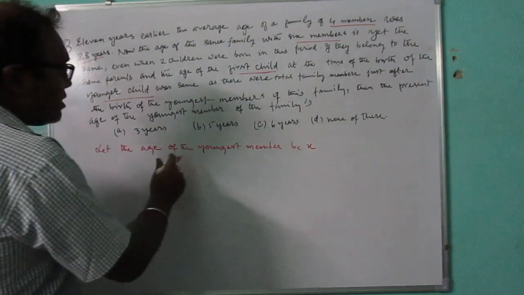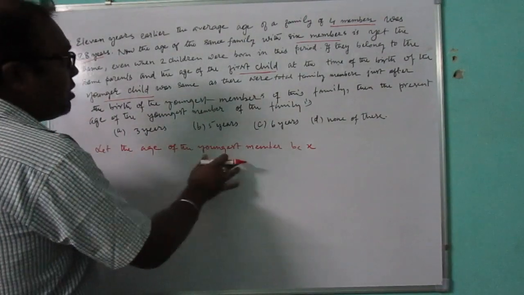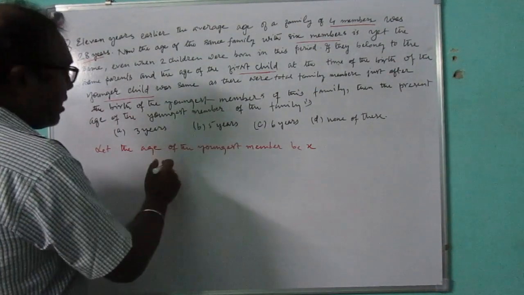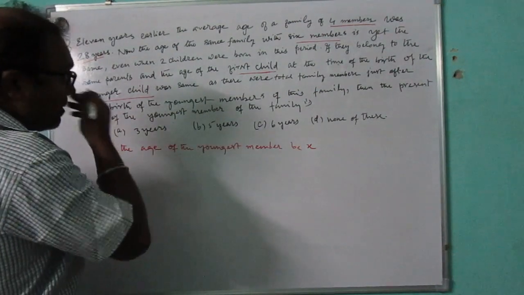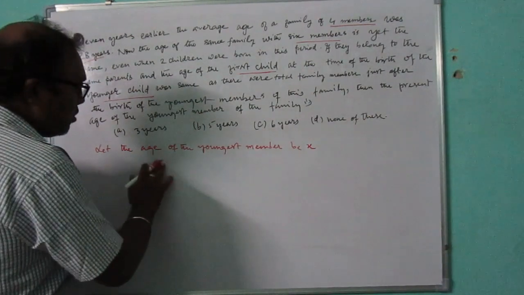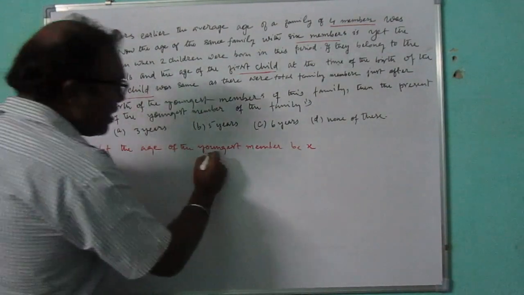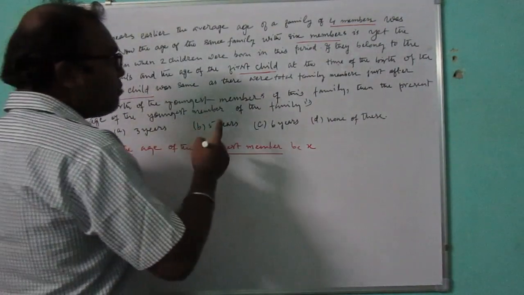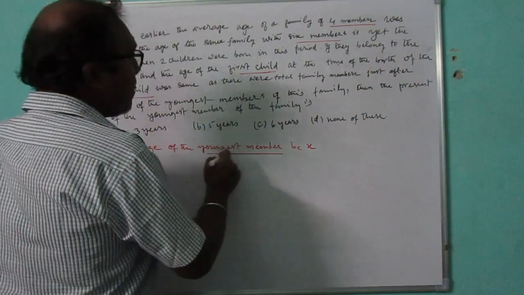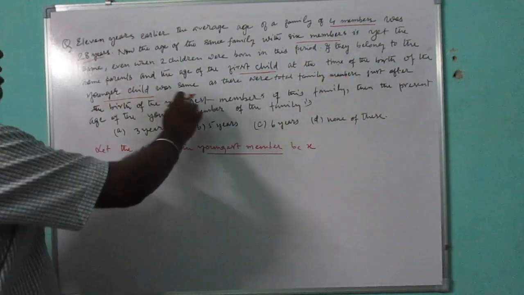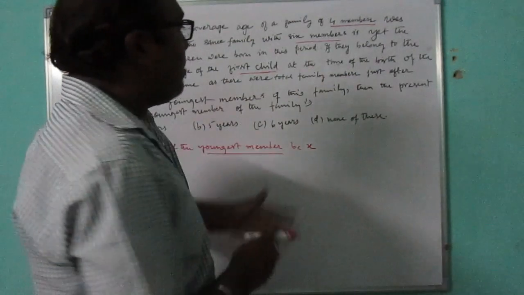That means when this youngest member was born, his elder brother is 6 years old.